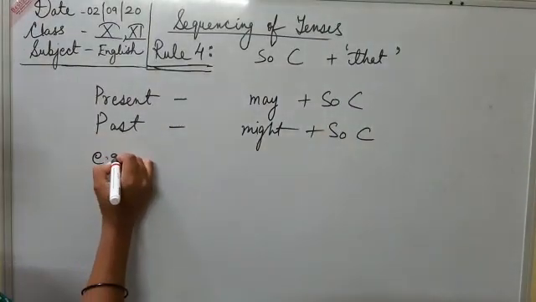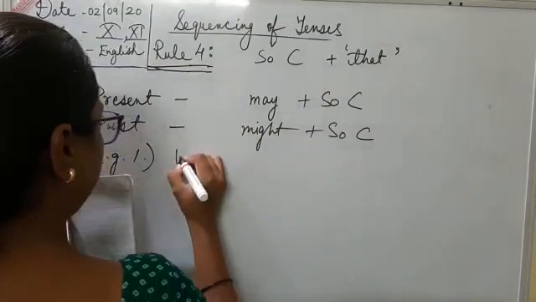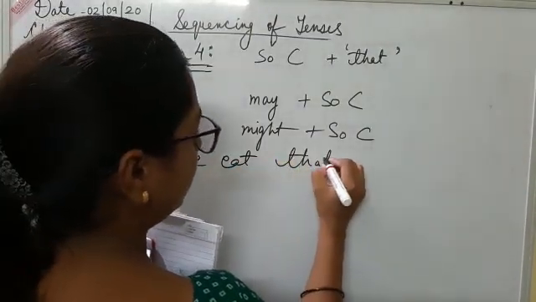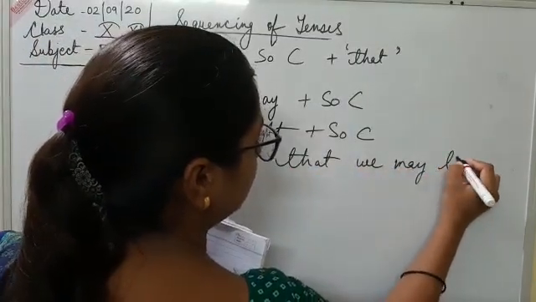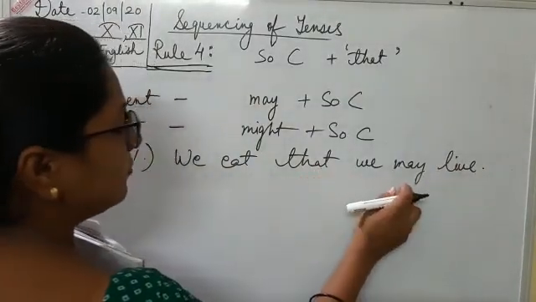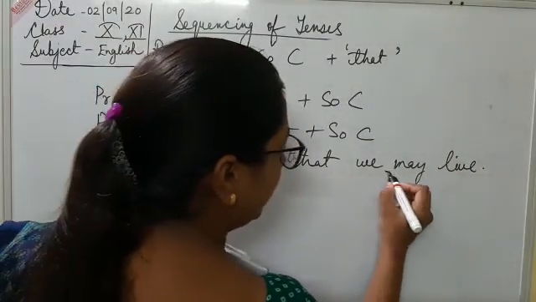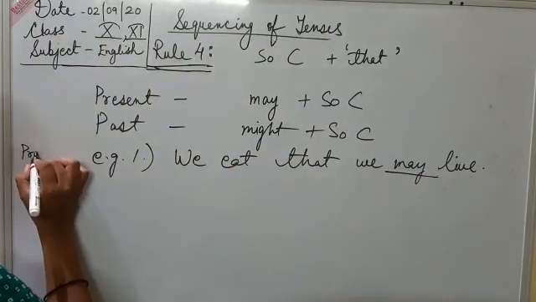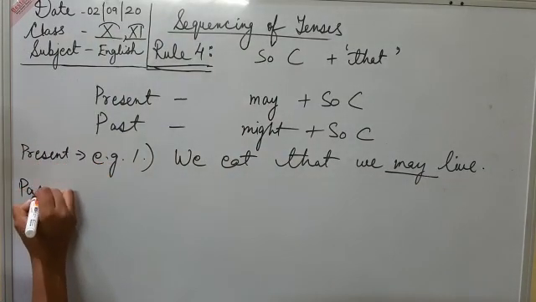For example, we eat that we may live. So this is in present tense, we eat, and we are using the subordinate clause with the conjunction that. So we are adding may because this is in present tense. Now let's see the example for past tense.